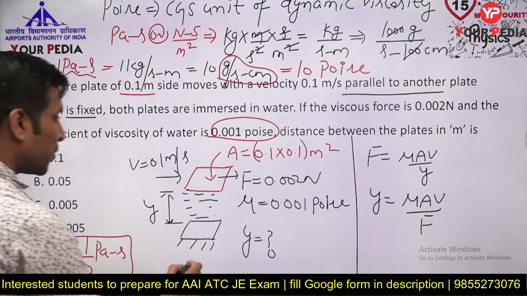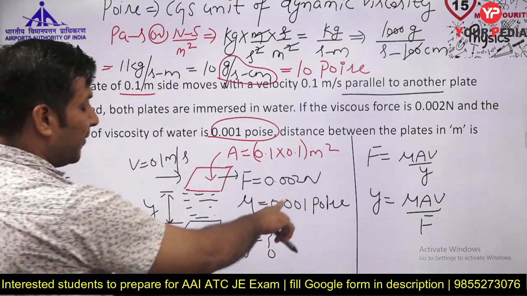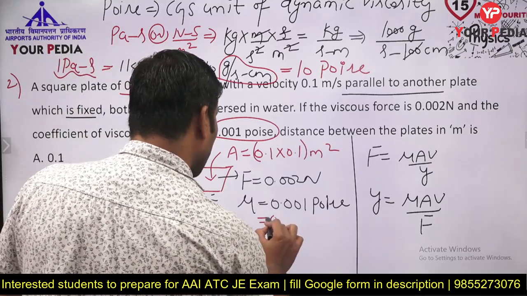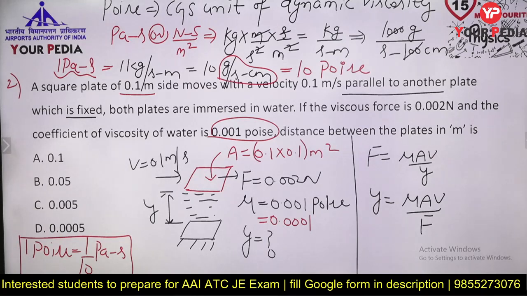So if I divide this viscosity by 10, what will you get, guys? You will get 0.0001. This is the viscosity in Pascal second.